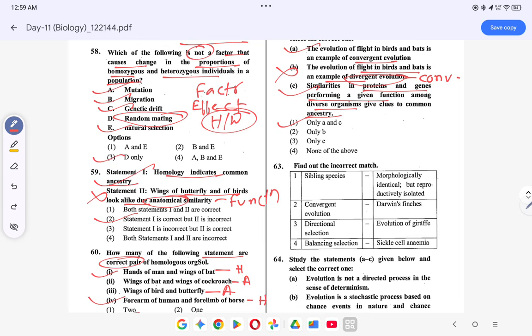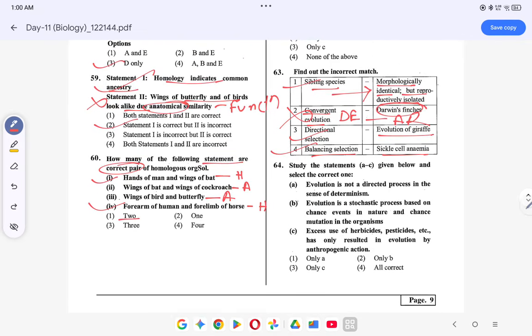Okay, find out the incorrect. Sibling species: these are morphologically identical but reproductively isolated. This is correct. Convergent evolution, Darwin's finches. Darwin's finches show divergent evolution. These are examples of adaptive radiation, so this is wrong. Directional selection, evolution of giraffe. This is correct, right? And balancing selection, sickle cell anemia. This is also correct.